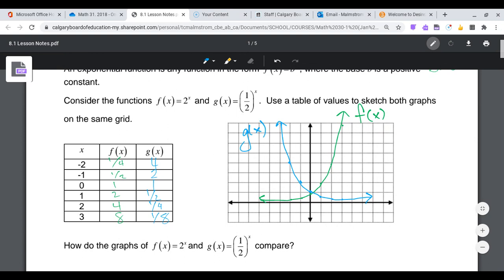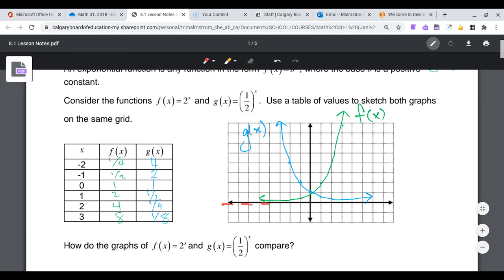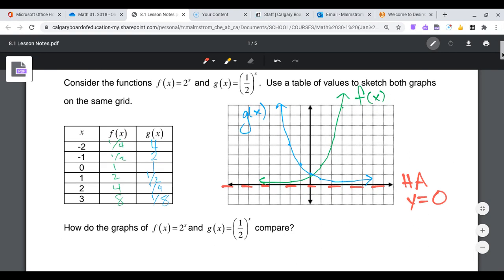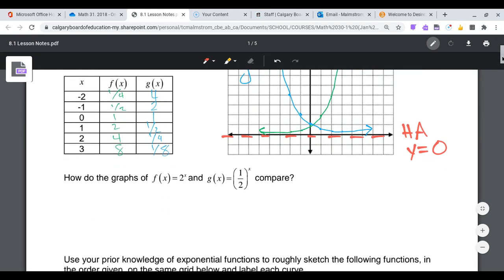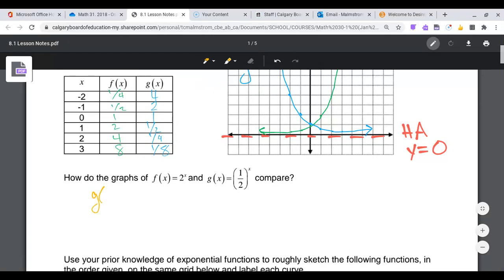All right, so hopefully you remember that there is also a horizontal asymptote at y = 0 on these graphs. And we should be labeling graphs, especially all the characteristics. And when you have more than one graph, you should be saying who is who. So when we compare the two graphs, what do we know? We should be able to see that g of x is a reflection in the y-axis of f of x.